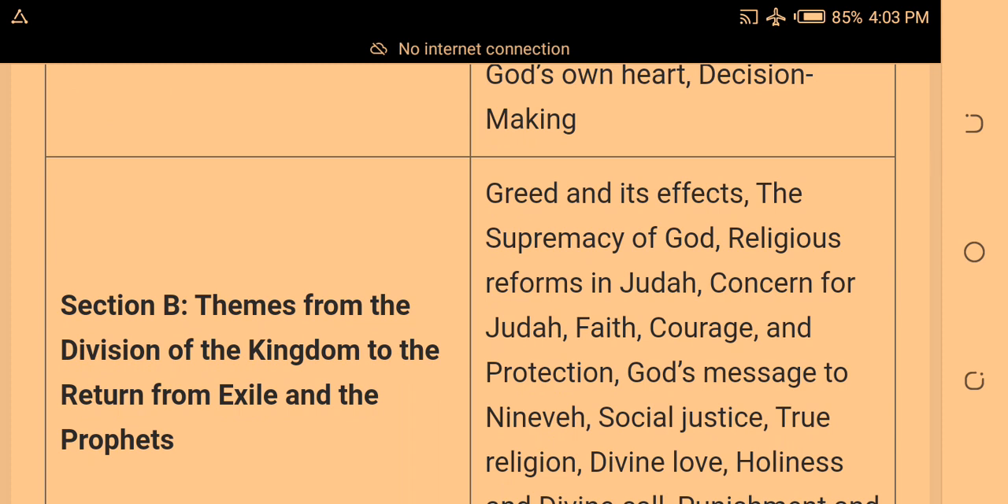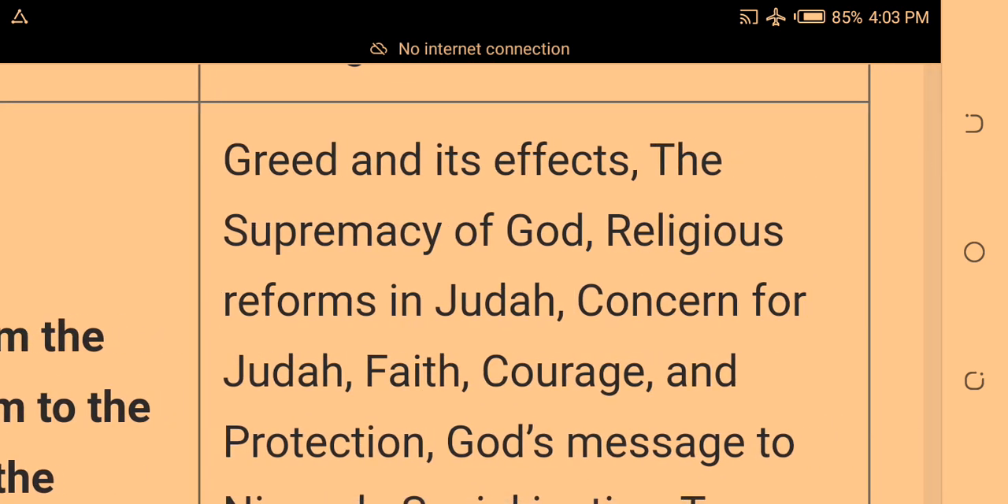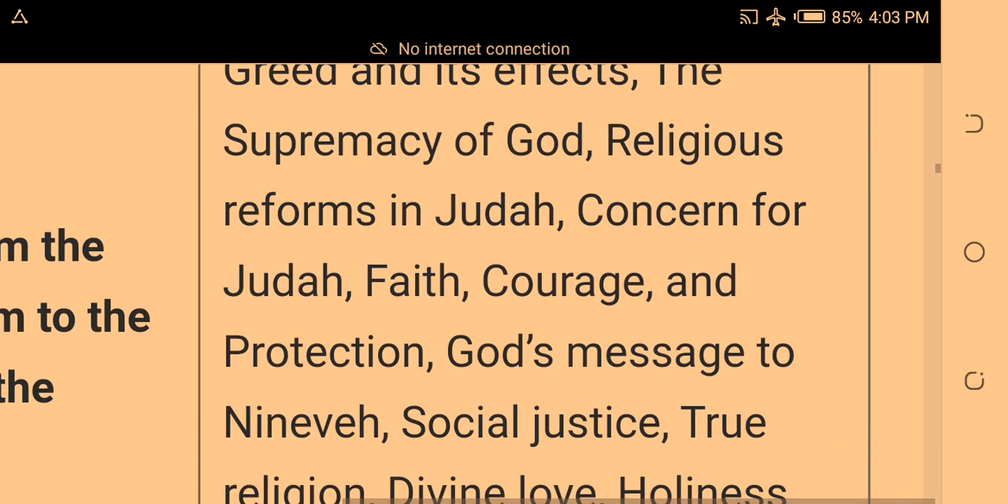Okay, the second part of CRS for anybody writing JAMB in 2025 is themes on division of the kingdom. So study topics like greed and its effects. Study the supremacy of God. Study religious reforms in Judah. You should find these things in your CRS textbook.